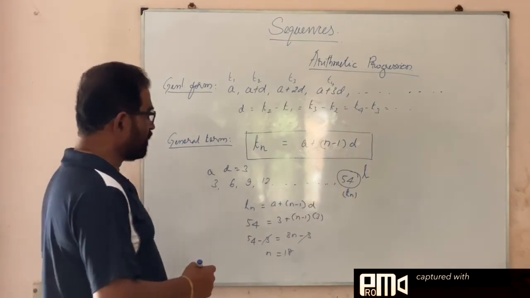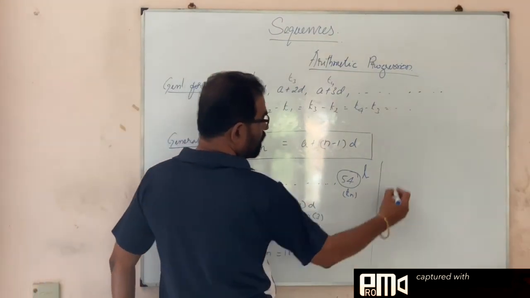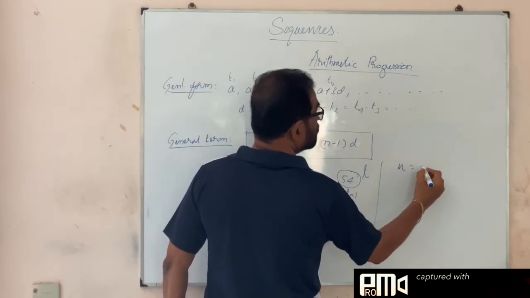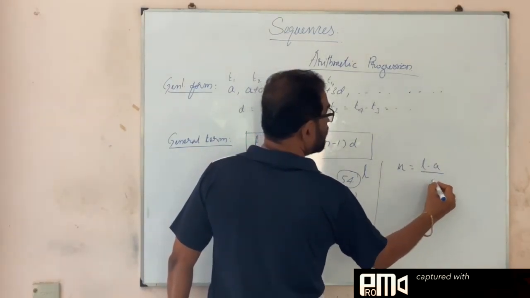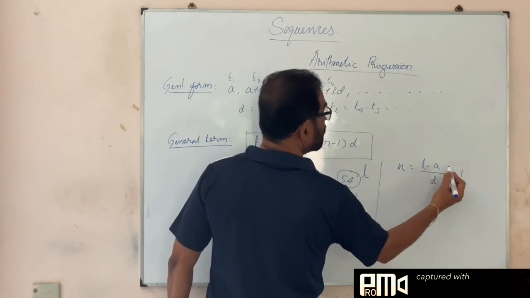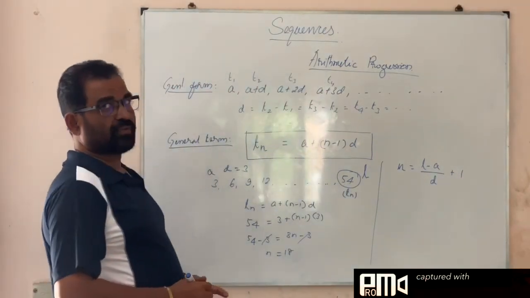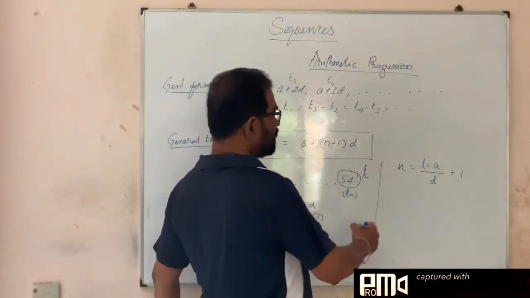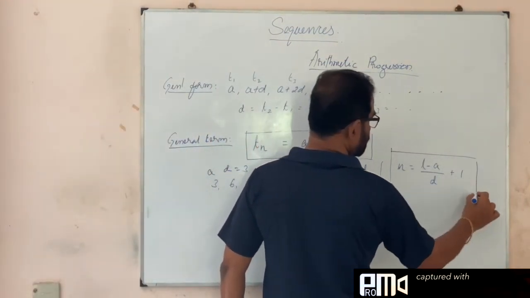We have a formula for this, that is, we can use this one: n is equal to L minus A by D plus 1. Last term minus first term divided by the common difference, plus 1. This is to find out n, the number of terms.